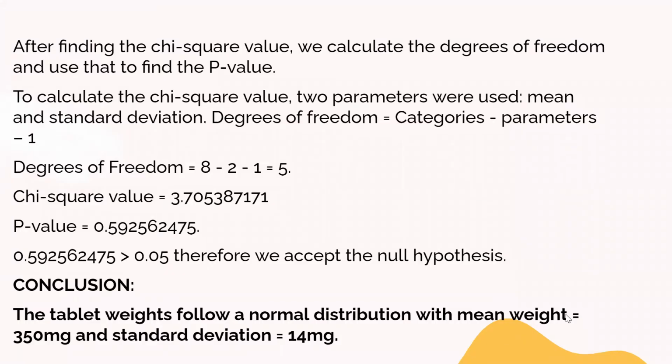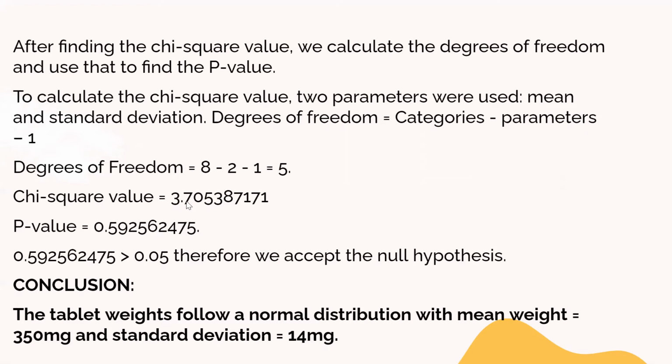Now that we found the chi-square value, we need to find the degrees of freedom as well and then use that to find the p-value. When we were calculating the chi-square value, we were using 2 parameters to calculate it, the mean and the standard deviation. So the degrees of freedom will be equal to the number of categories we have, which is 8, minus the number of parameters we used, which is 2, minus 1. So our total degrees of freedom is equal to 5, and our chi-square value is equal to 3.7054.